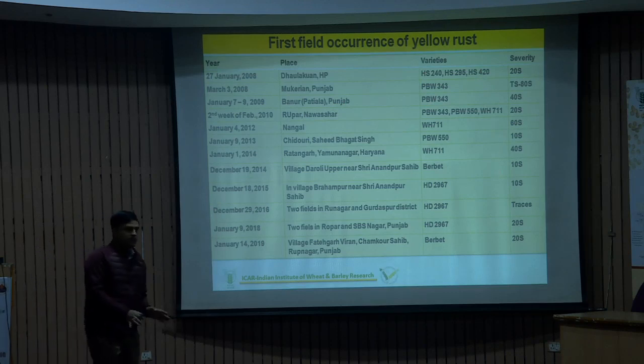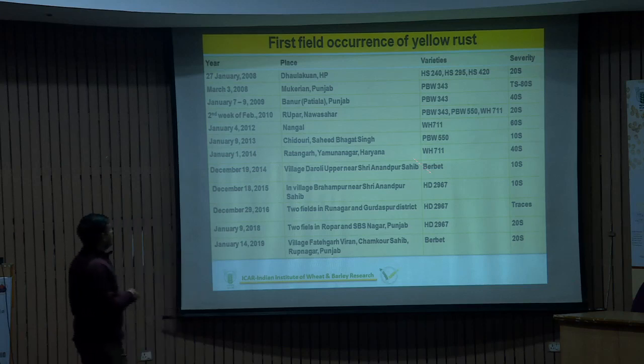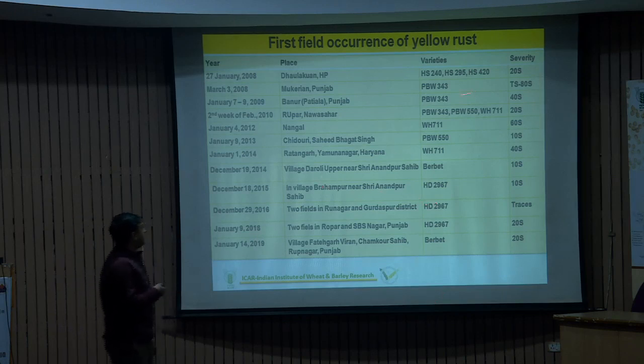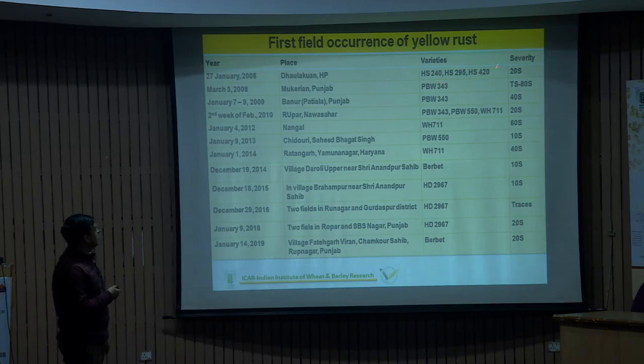So this clearly shows that there is some variation in the pathotypes. That's why they are reported from different types of wheat lines, just like HS 240, 295, 420, 43, and varieties like these.